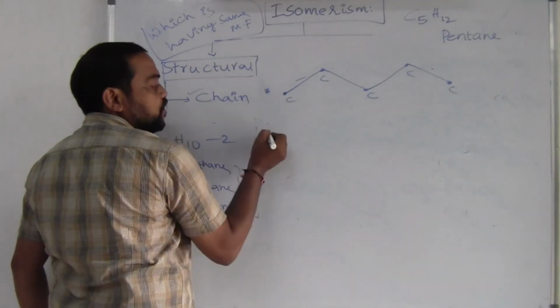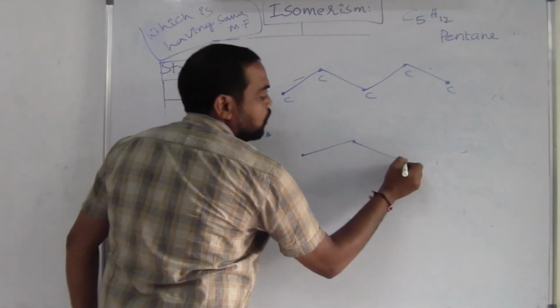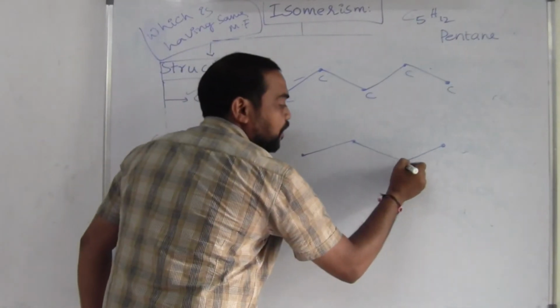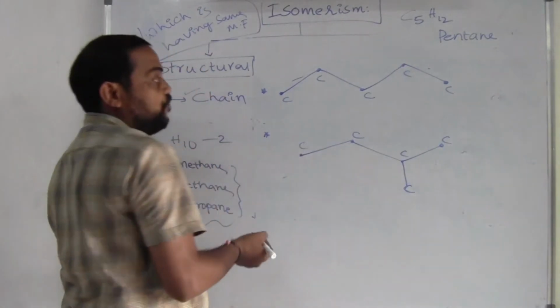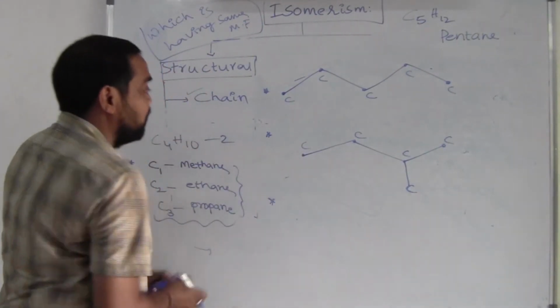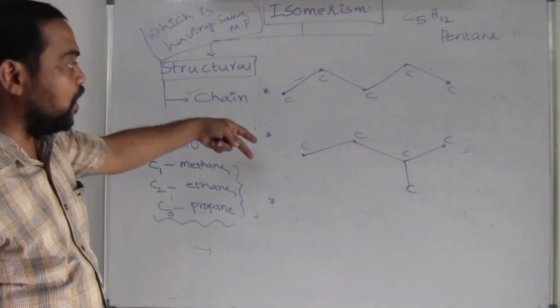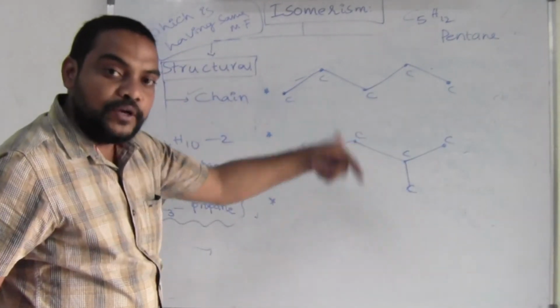The first structure is this. The next structure is decrease 1 carbon, 3, 4, decrease 1 carbon. Write that carbon as a substituent, here it is, 1 carbon. So the total number of carbons here is again 5, no change in the formula. Again we can write, just now I explained. So 4 carbons are the limit, 3 carbons not possible. So here my chain is having 4 carbons. So there is a chance to write one more structure.